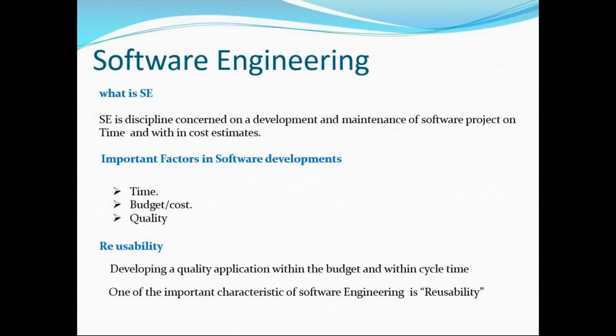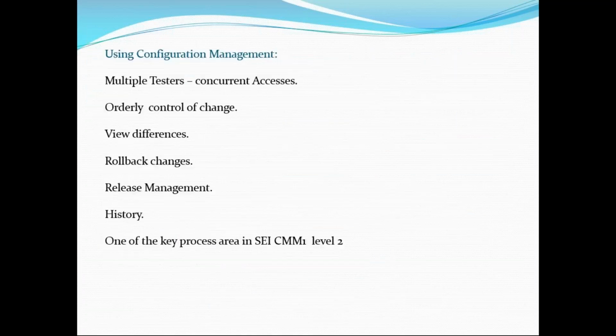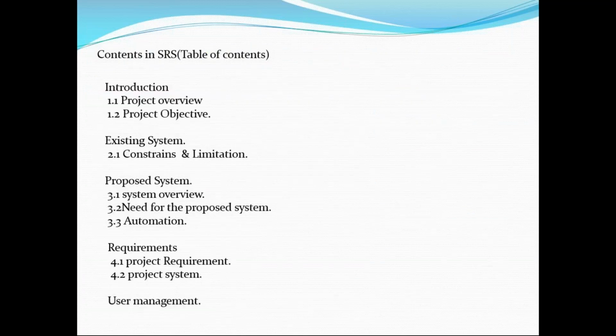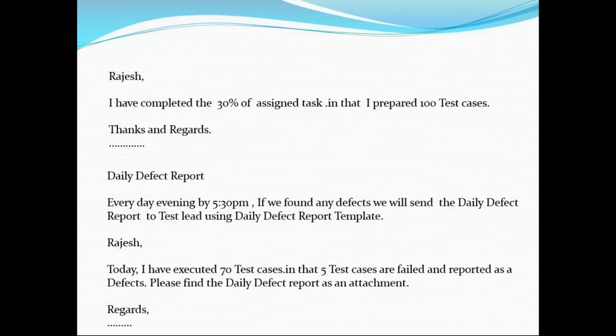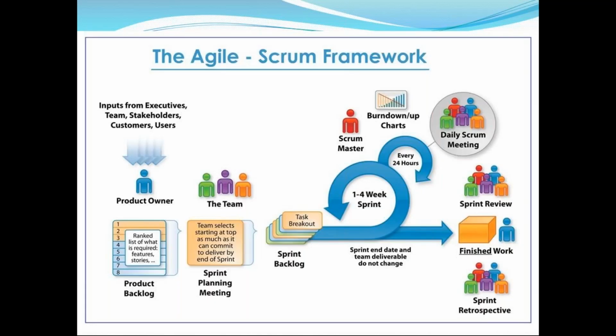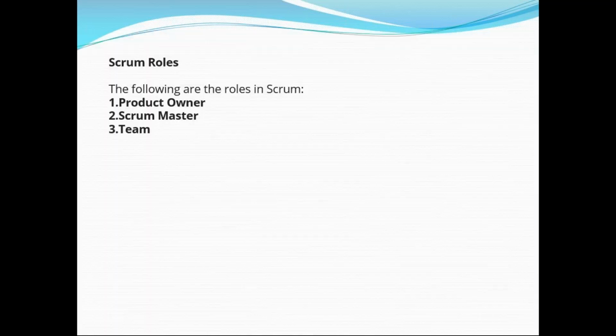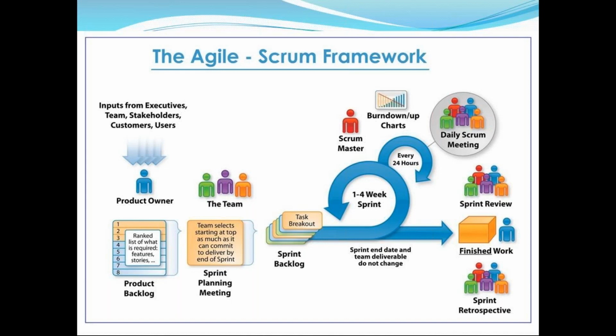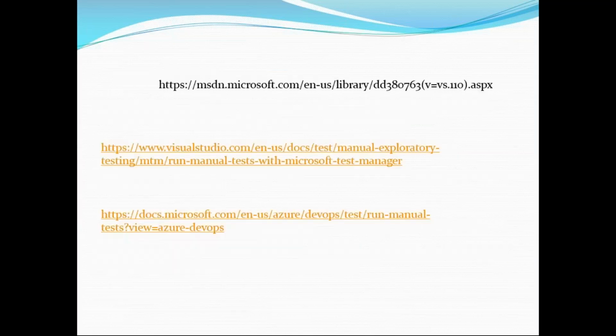So systematically we will go. This is very, very important. Once agile methodology is done, then we will go for Jira: how we need to add bugs, and we will discuss everything in Jira. Once it is done, we will go with a live project. Then we will see how agile works completely: how to attend the stand-up call, what meetings there are, what the retrospective meeting is, what the daily scrum meeting is, what the sprint review and sprint planning meetings are. We will discuss each of these when agile comes.